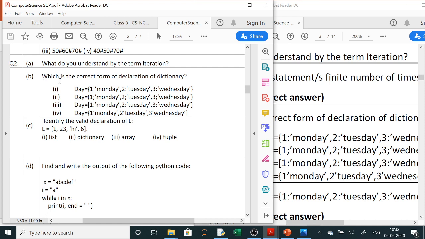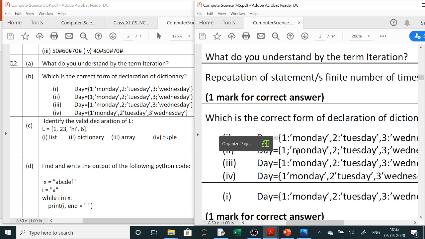Next question is, which is the correct form of declaration of dictionary? Dictionary, you all know, curly braces are used and key value pair is written by a colon sign. So you have to check colon should be there between keys and values and a curly brace is there. So here you can see the first option is having a curly brace and colon between the keys and values. It can contain anything, numeric values, string values. Even the values can be a list, a tuple, anything it can be, but the keys and values should be separated by a colon and the curly brace should be present. So this first one is the dictionary.